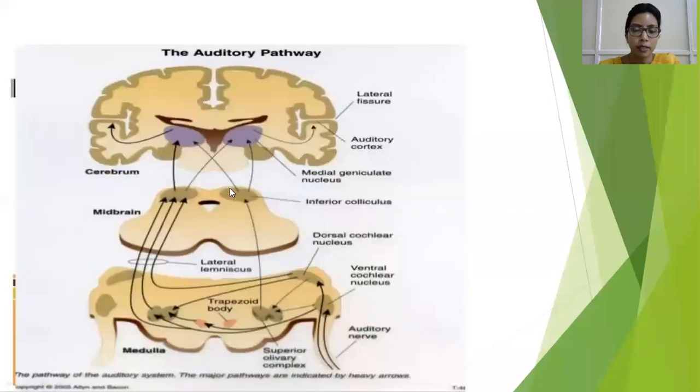So from the fourth order neurons, what happens? These fibers decussate into the opposite side or go straight ahead into the medial geniculate body. And from here directly to the auditory cortex in the temporal lobe, that is the Brodmann's area 41 and 42. So this is the basics of your physiology.